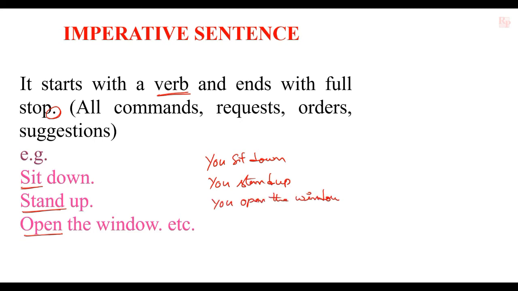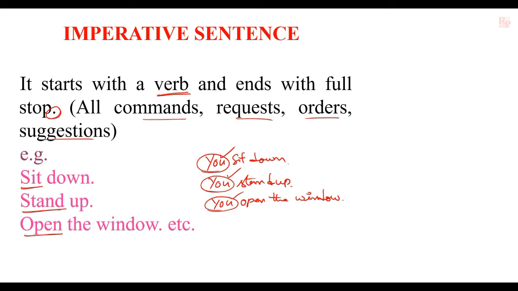Every time in the imperative sentences, you is the subject. It is already understood. There is no other subject in imperative sentences because the speaker gives orders or commands or requests or suggestions to the listener. The listener is the second person. That's why you is always understood in the imperative sentences. So you need not mention that subject in the beginning of the sentence. That's why the you is omitted in using imperative sentences.